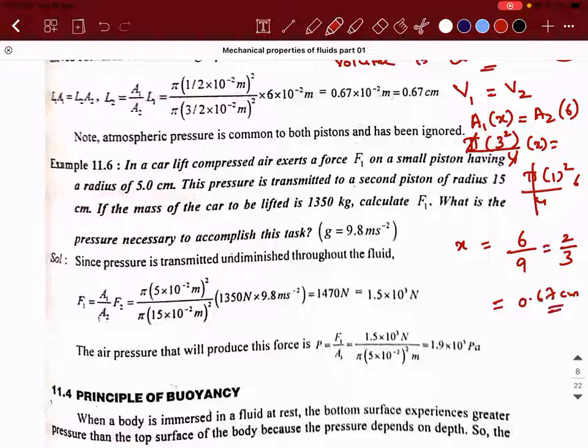Means the smaller piston has got displaced by how much value? By a value of 6 centimeter, but the larger piston has got displaced only by a value of 0.67. That is happening because its diameter is very big.